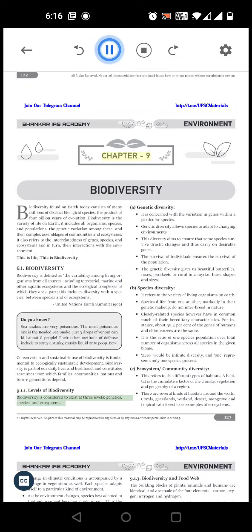9.1.1 Levels of biodiversity. Biodiversity is considered to exist at 3 levels: genetics, species, and ecosystems. Genetic diversity. It is concerned with the variation in genes within a particular species. Genetic diversity allows species to adapt to changing environments. This diversity aims to ensure that some species survive drastic changes and thus carry on desirable genes. The survival of individuals ensures the survival of the population. The genetic diversity gives us beautiful butterflies, roses, parakeets, or coral in a myriad hues, shapes, and sizes.